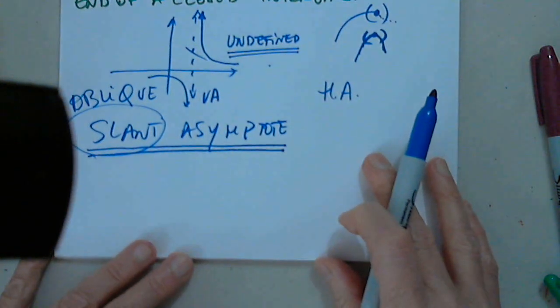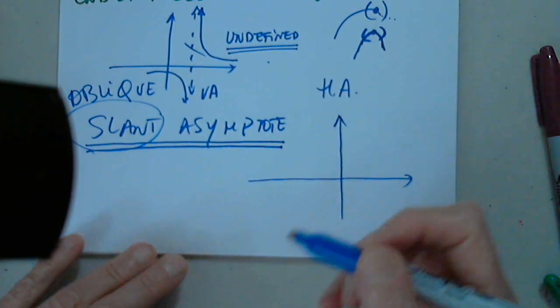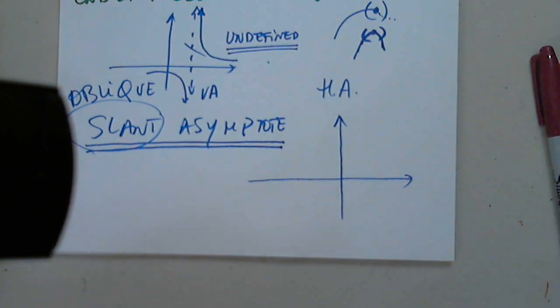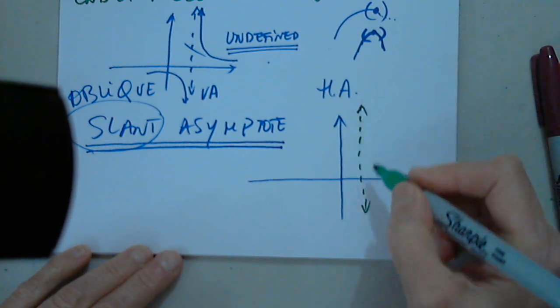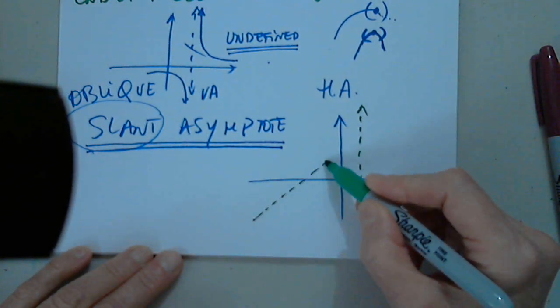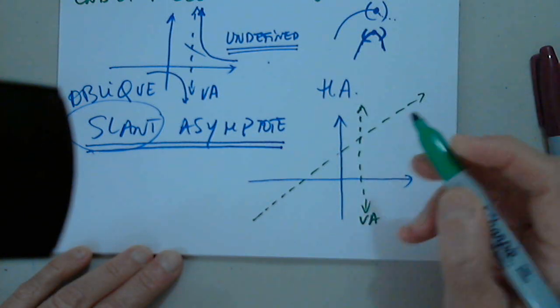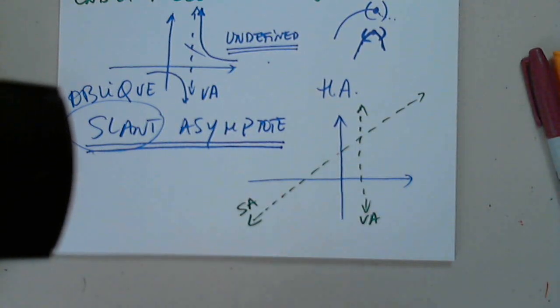So let me just show you an example like that right here. So let's suppose we have a vertical asymptote here. Let's say we have the slant asymptote this. So this is a slant asymptote. And now I'm going to graph a function.